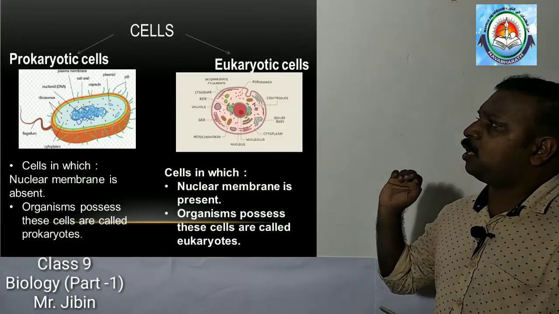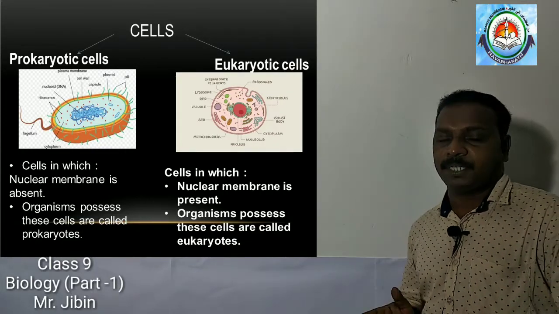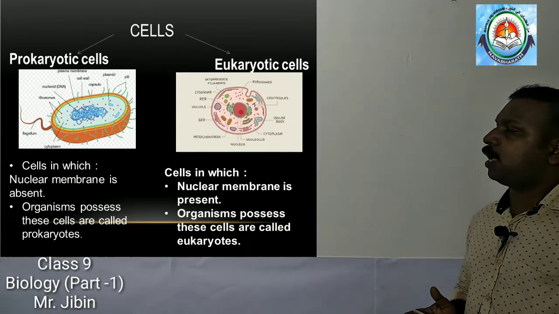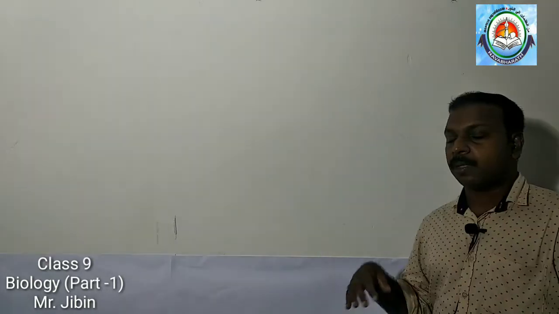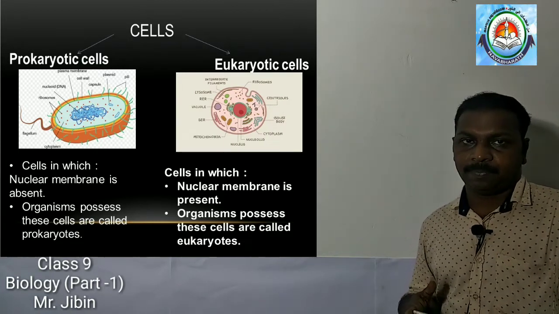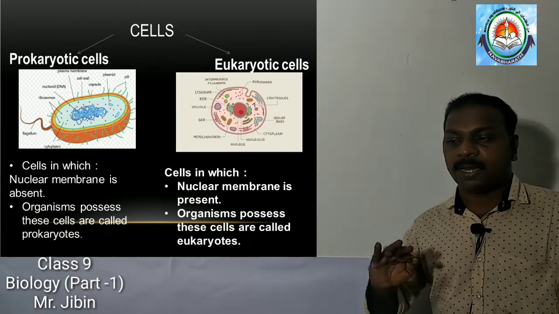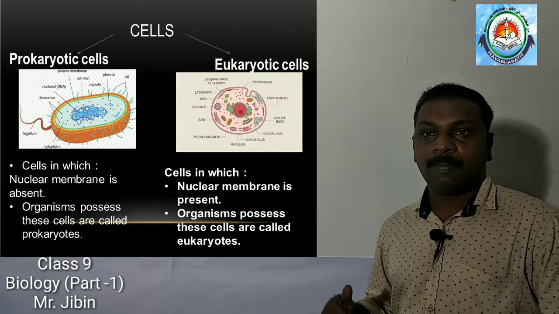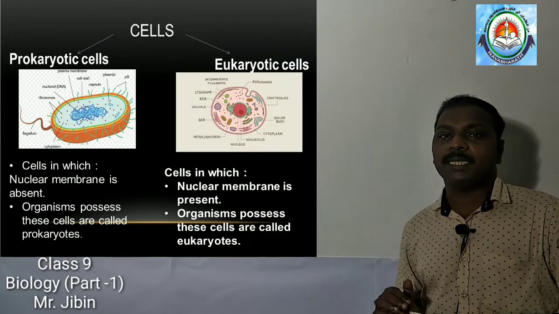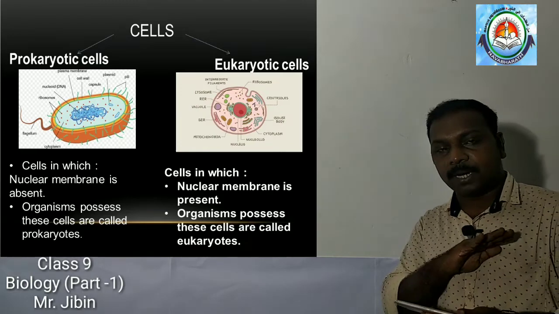On the basis of whether the nuclear membrane is present or absent, cells are classified into two: prokaryotic cells and eukaryotic cells. Prokaryotic cells do not have a nuclear membrane. What is a nuclear membrane? Nuclear membrane is the covering of the nucleus. A membrane covers the surface of the nucleus. But in prokaryotic cells, they have a nucleus, but the nucleus is not covered with a nuclear membrane, meaning the nuclear membrane is absent.